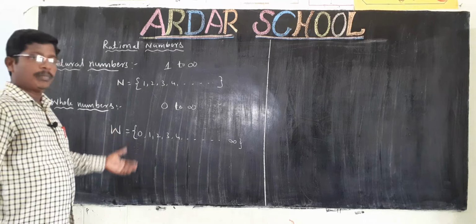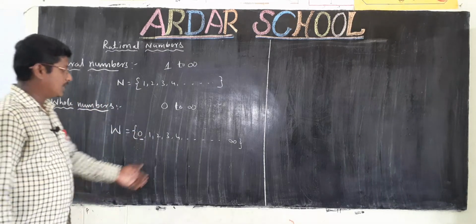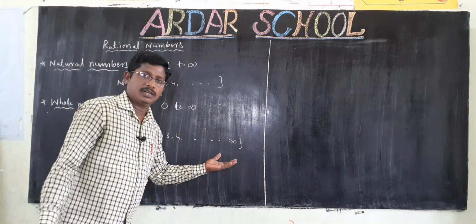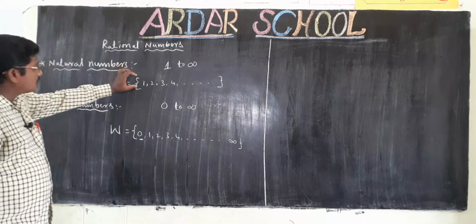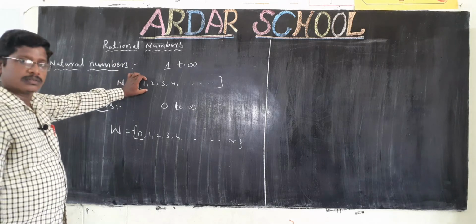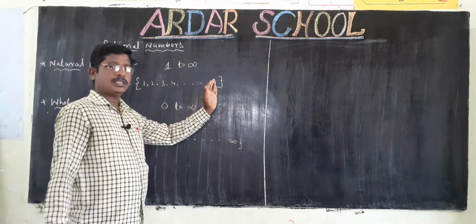The smallest whole number is 0. The greatest whole number is undefined or infinite. Here the smallest natural number is 1. So the smallest natural number is 1. The largest natural number is undefined.